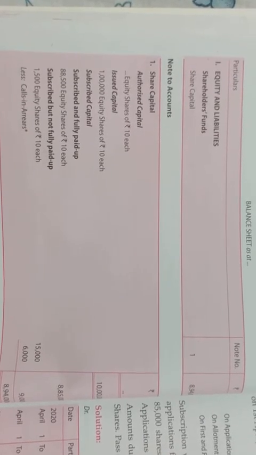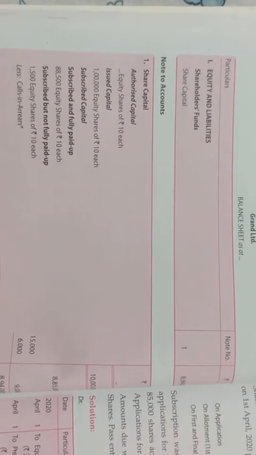See notes to accounts, authorized capital, nothing is given. Issued capital 1 lakh equity shares of 10, which is 10 lakh. Subscribed capital: subscribed and fully paid up 88,500 shares of 10 each. Subscribed but not fully paid up 1,500 equity shares of 10 each, 15,000, less calls in arrears because they didn't pay the last call of 4 rupees. So total 8,94,000. In this way you are supposed to prepare the journal entries, balance sheet and notes to accounts.